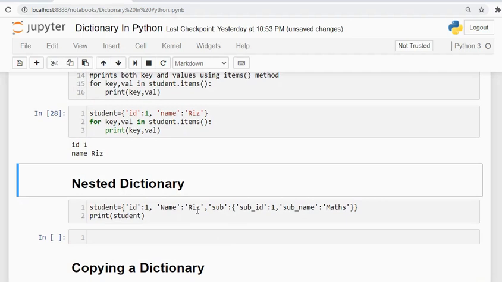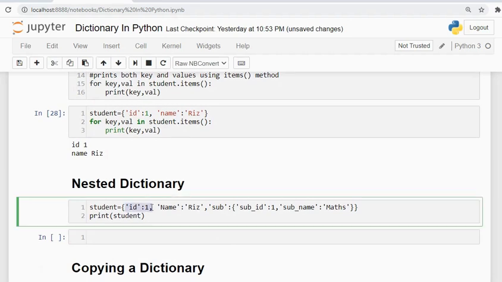Looking at this dictionary, it has a first item which is a key-value pair, a second item again a key-value pair, and a third item, subject, which is also a key-value pair, but the value here is again a dictionary.